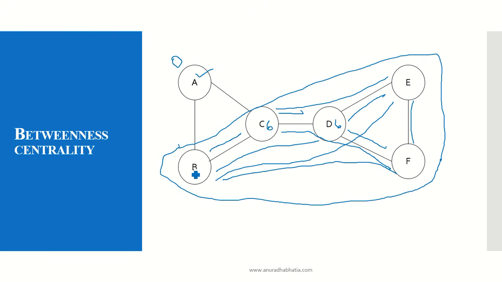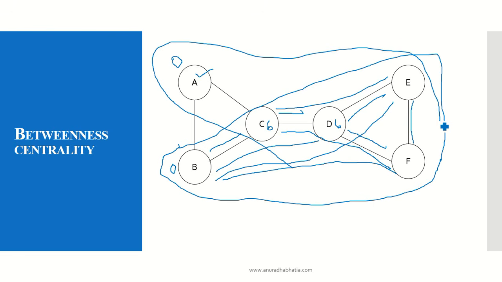As a result, you will see all the corner ones, all of them will have centrality as 0. If I have CB, I can travel all the part of the graph without touching the node B. So it will be 0 again for B. Similar thing will happen with E and F. So we've calculated the betweenness centrality for the graph. Now let's take another example.